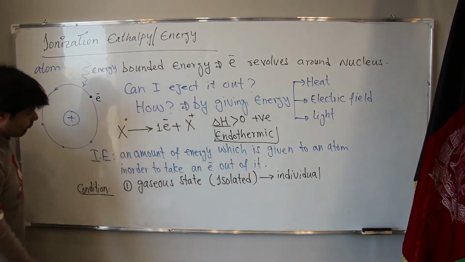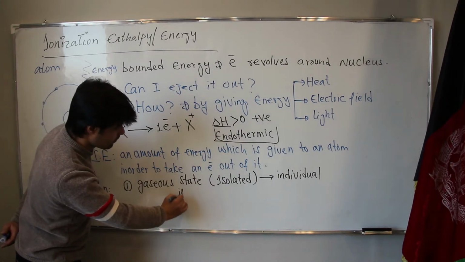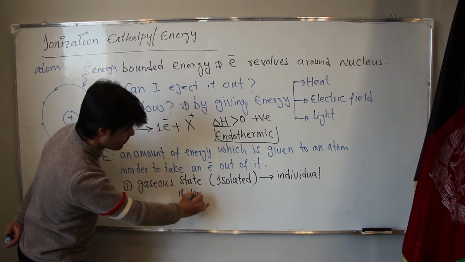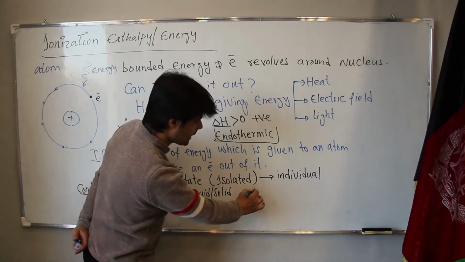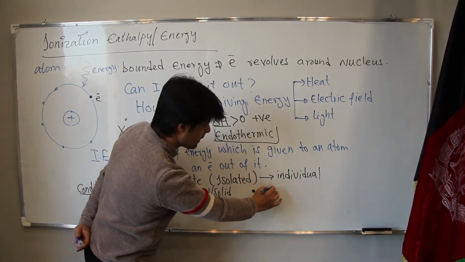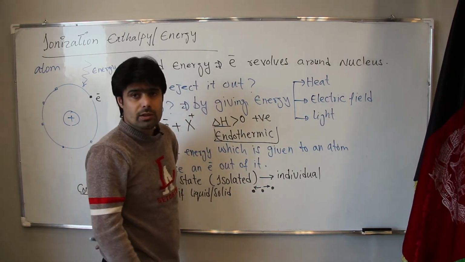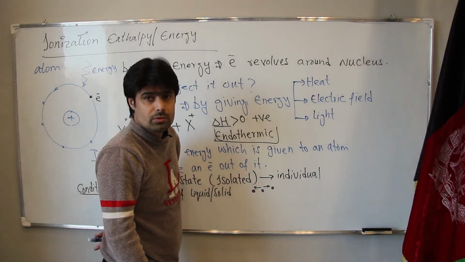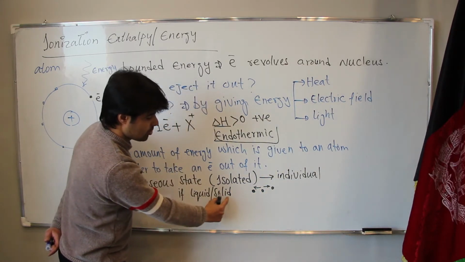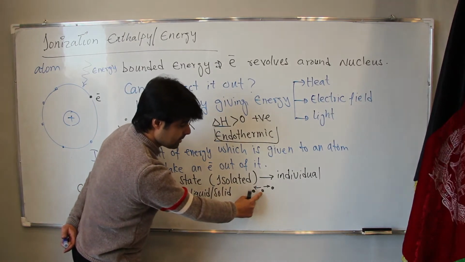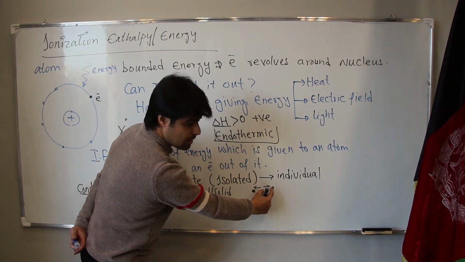Why? If we have the atom in liquid form or solid state, in that case, every atom is in a repulsion or attraction force with the other atom. In liquid and solid state, an atom may be in repulsion or attraction with the side atom.